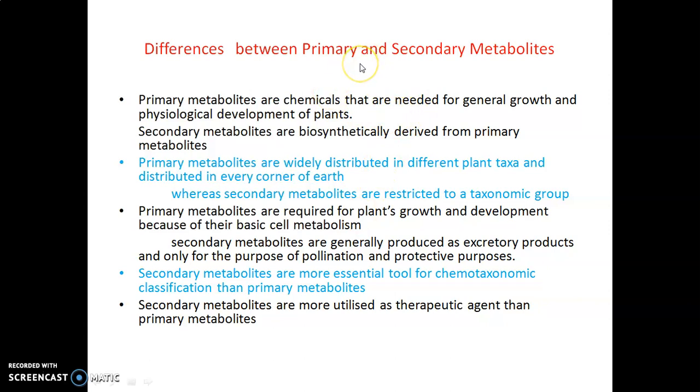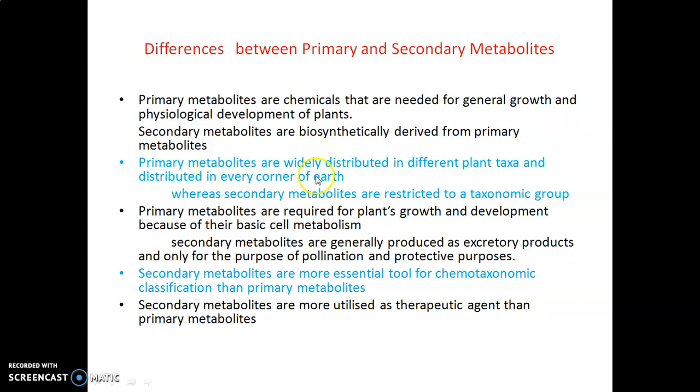What are the differences between primary and secondary metabolites? Primary metabolites are the chemicals that are required for the general growth and physiological development of the plants. Examples are sugar or carbohydrate, amino acids or protein, and fatty acids or lipid. Whereas secondary metabolites are biosynthetically derived from primary metabolites and are mainly considered excretory substances. Examples are alkaloid, tannin, resin.